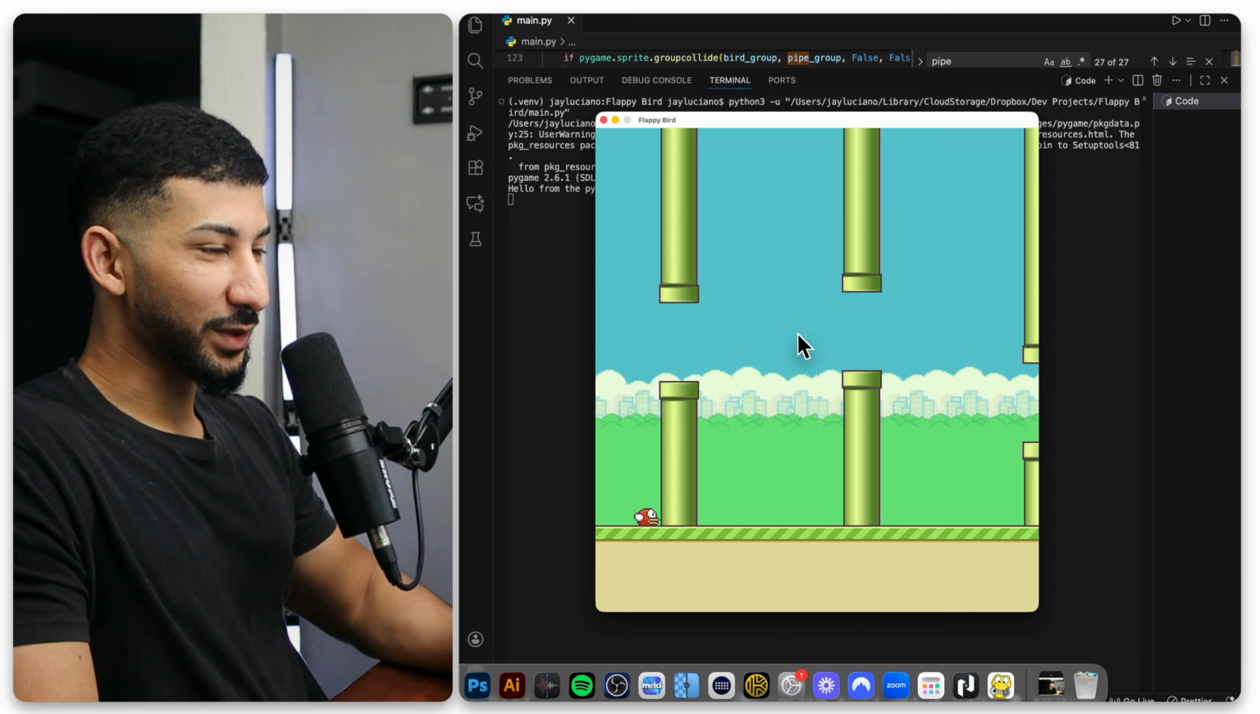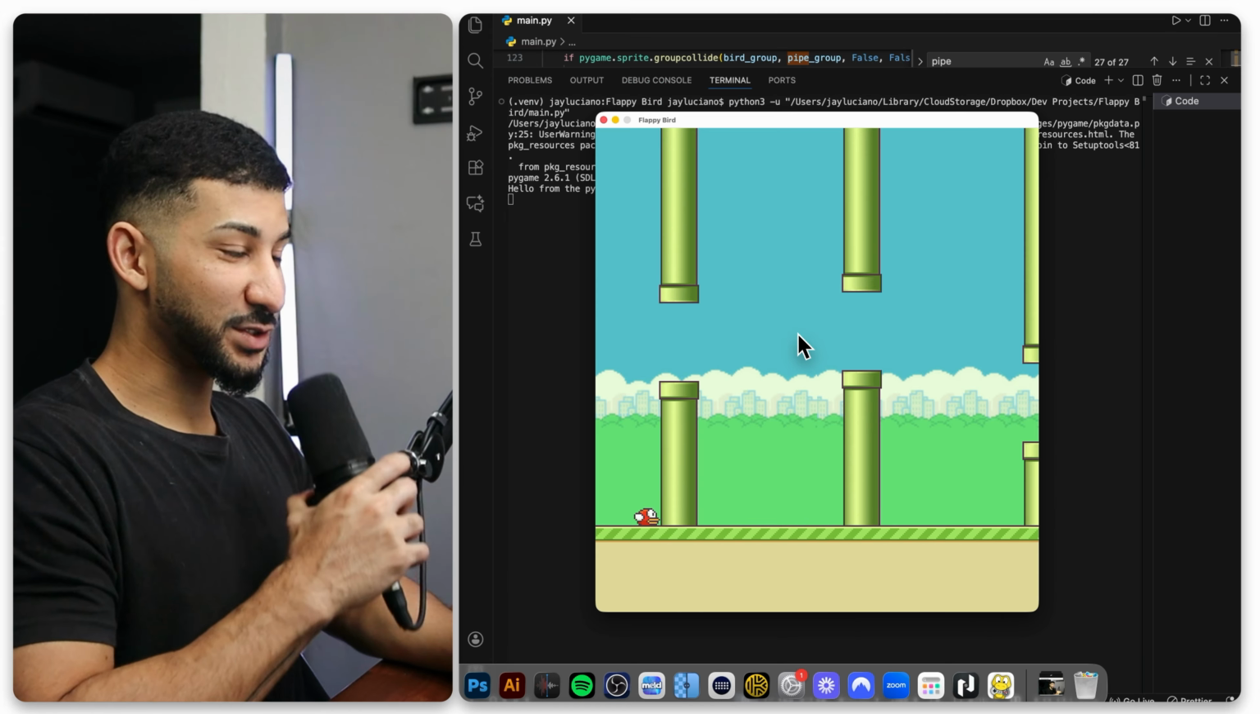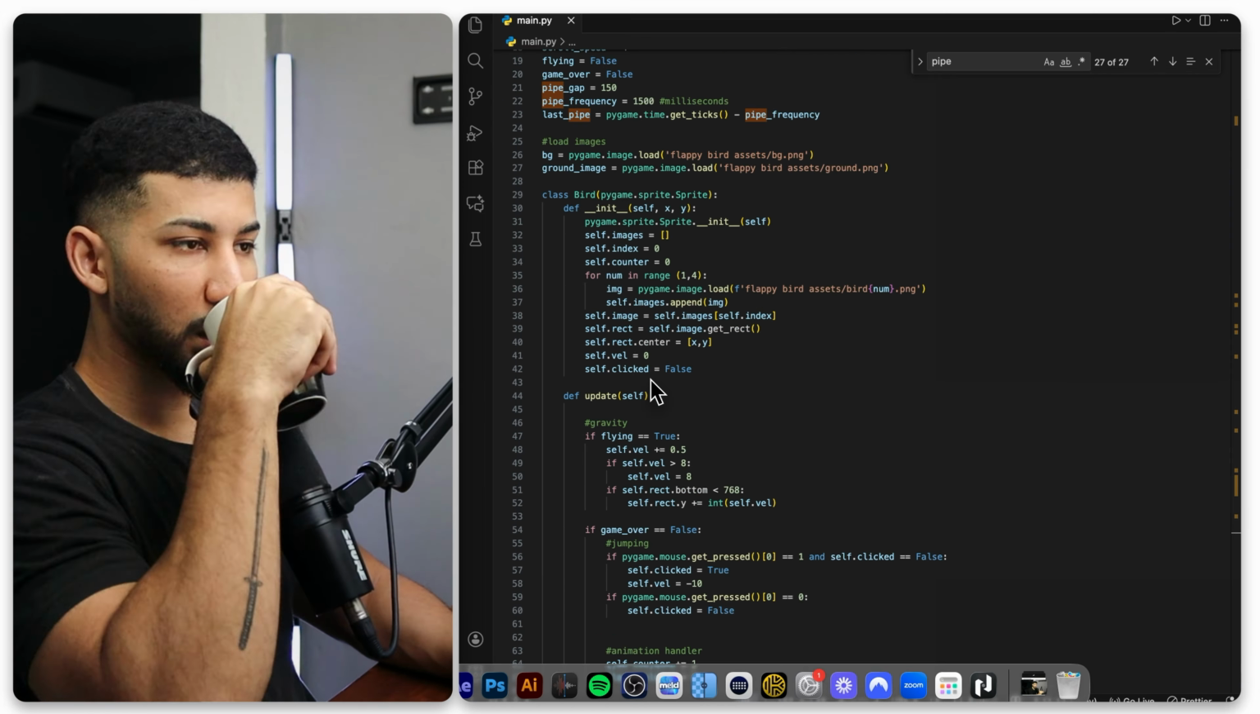There it is. That's the only thing I needed to do. One indentation. We're off to a good start.